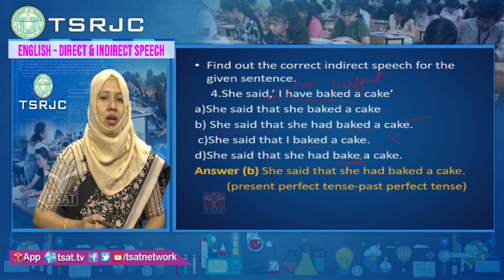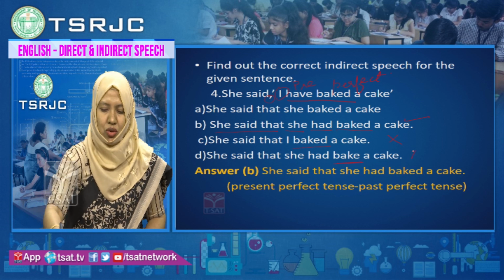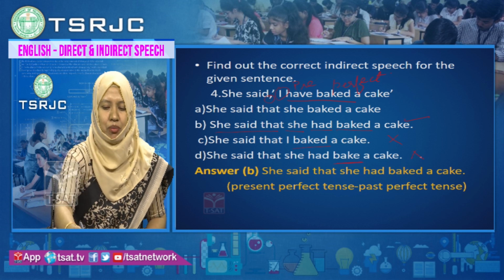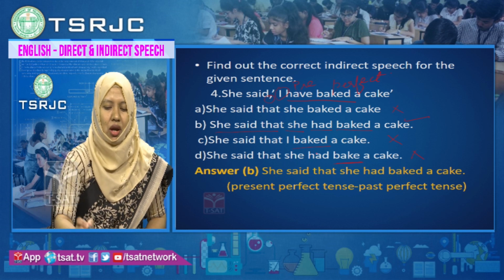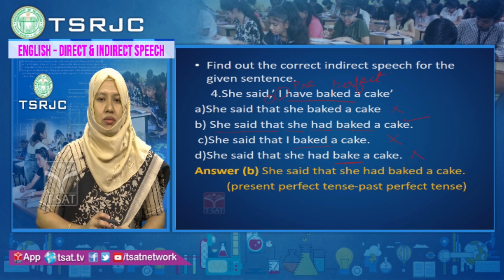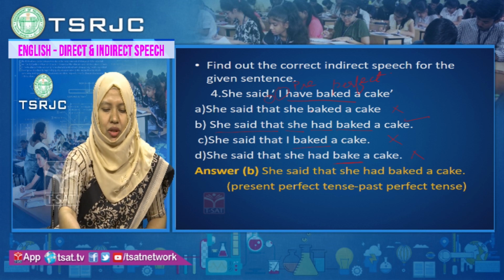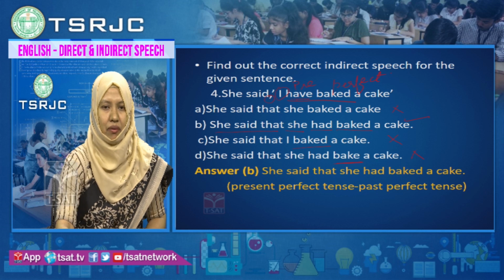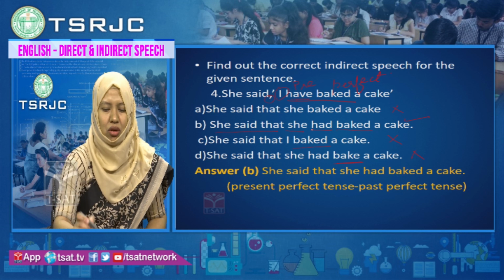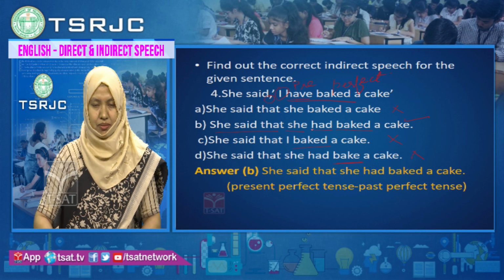Here verb is wrong. So, this option also is wrong. She said that she baked a cake. Here because have is there, you have to change it into had. You cannot use it without this verb. So, all these 3 options are wrong. Option B is correct.